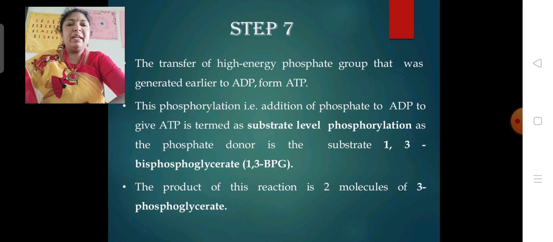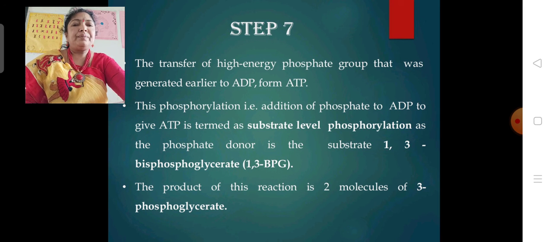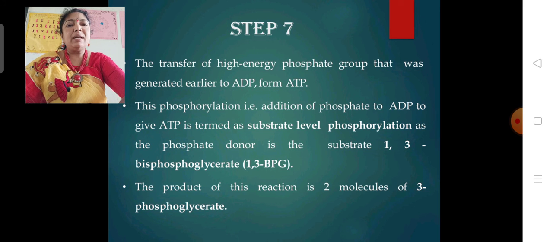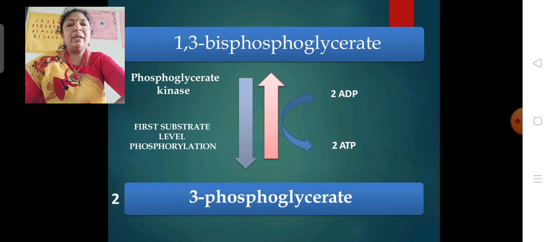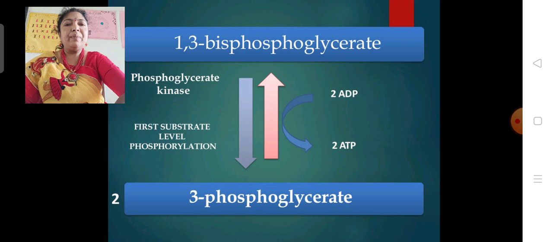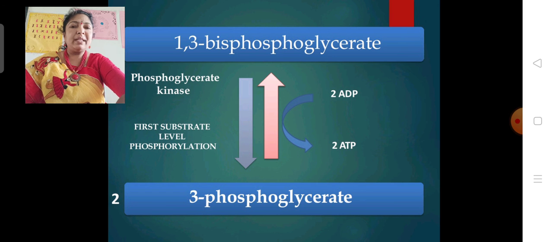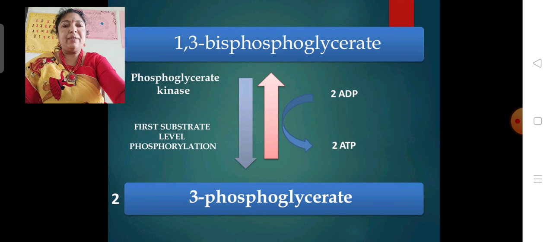This is known as dephosphorylation, in which the final product is 3-phosphoglycerate. So 1,3-bisphosphoglycerate undergoes substrate level phosphorylation to form 3-phosphoglycerate. Here ADP is converted into ATP, as one phosphate is liberated from the bisphosphoglycerate.